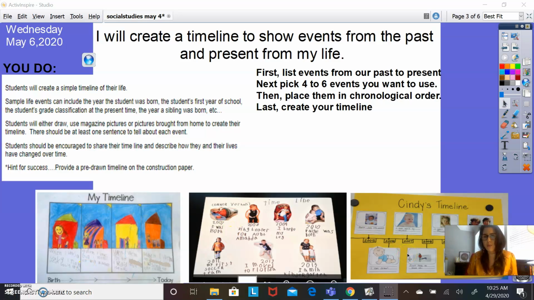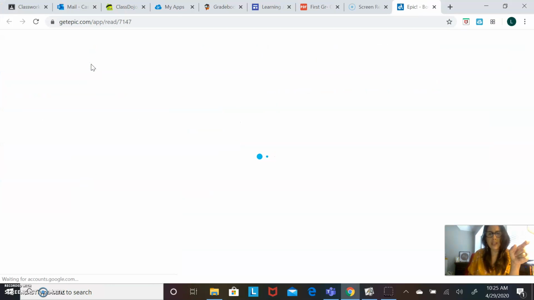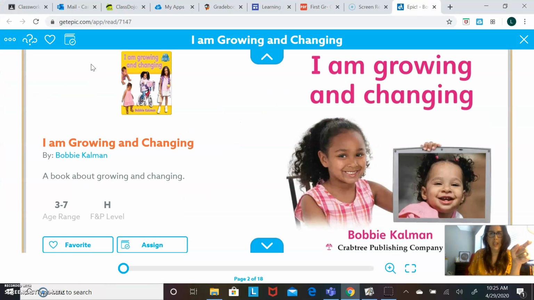We're going to talk a little bit more about the assignment, but first I want to read a book to you, and the book is called I Am Growing and Changing. It's by Bobby Kalman. It'll give us some ideas in our head of some things that we can put on our timeline.